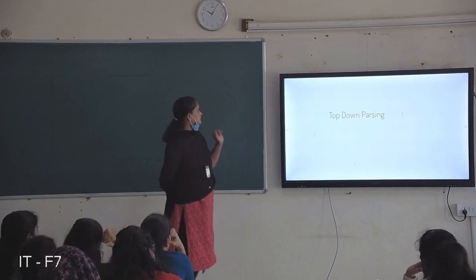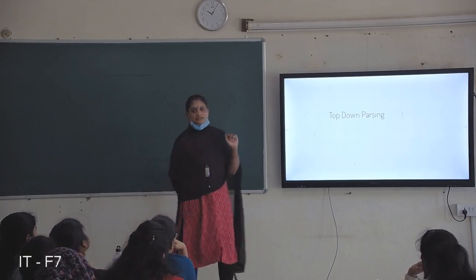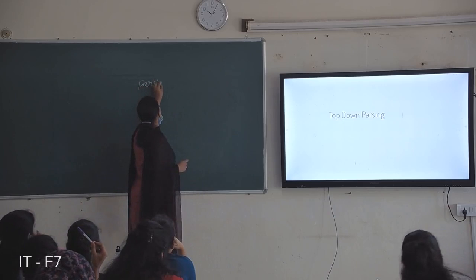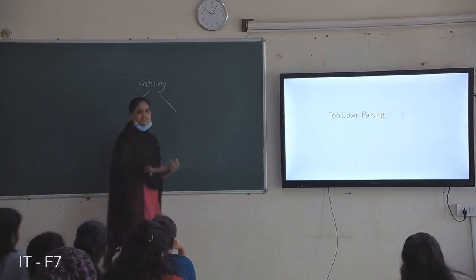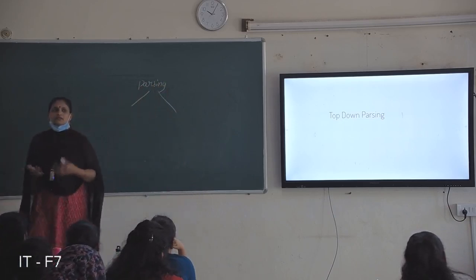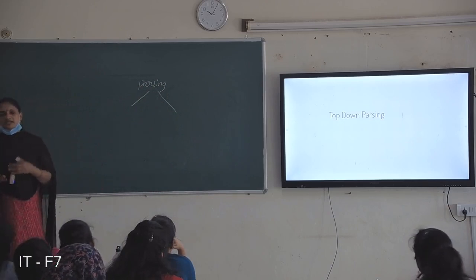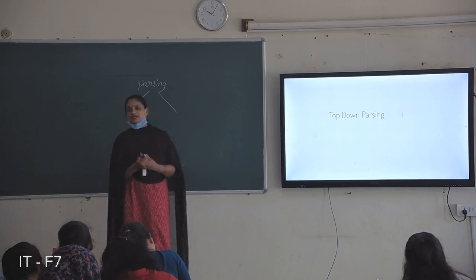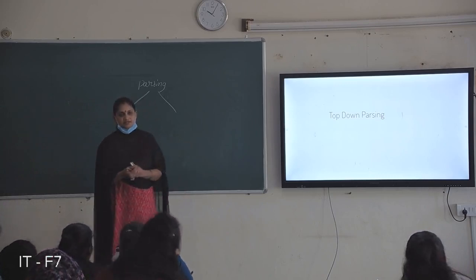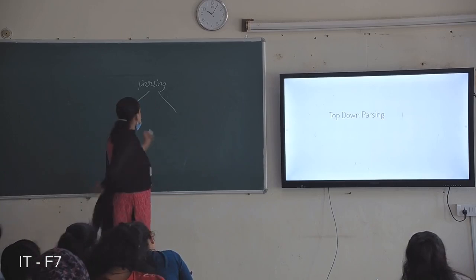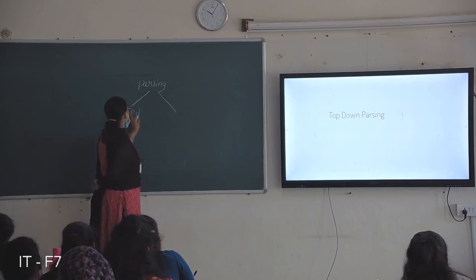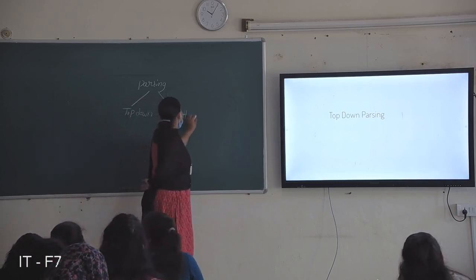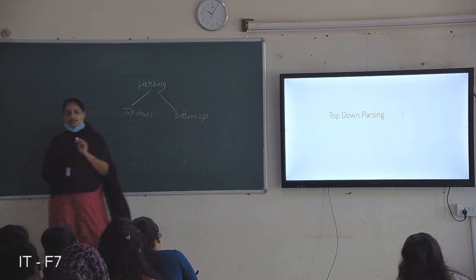Okay, so next I will start top down parsing. Actually parsing is of 2 types. Parsing will be done in 2 ways. So what is parsing actually? To check the syntax error. To check whether the statement is syntactically correct or not, we have to check using a parser. So this parser is of 2 types, that is top down parsing and bottom up parsing.